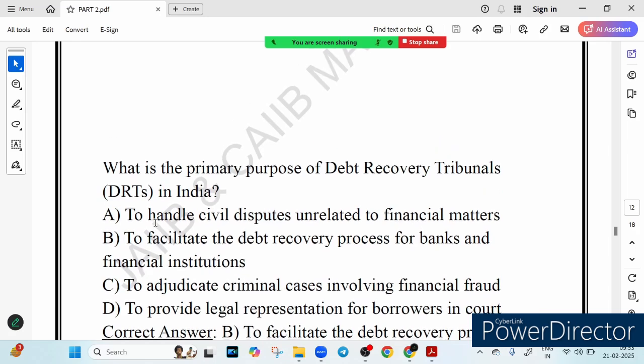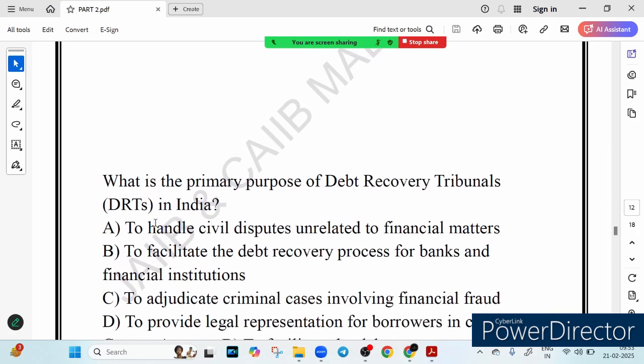Now, what is the primary purpose of DRT? To handle civil disputes, to facilitate the debt recovery process for banks, to adjudicate criminal cases involving financial fraud, or to provide legal representation for borrowers in court. So what do you think? The primary purpose of DRT? DRT stands for Debt Recovery Tribunal, right?